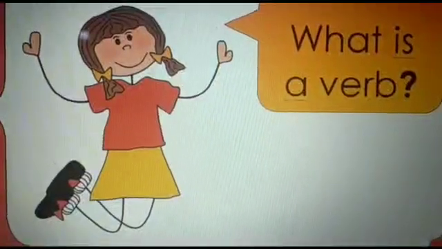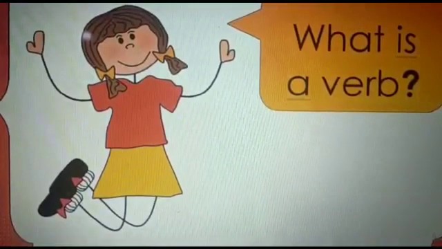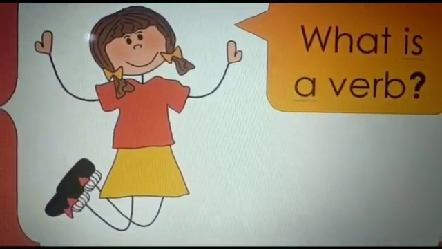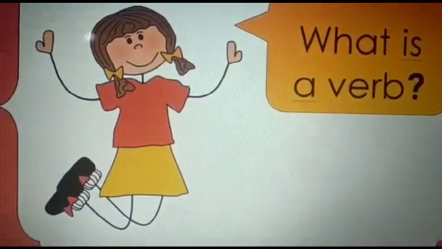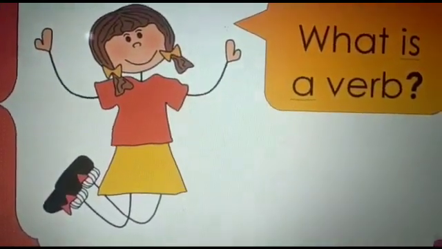Morning children, we are going to start with the grammar book today, and the first chapter we will be doing from period 2 is verbs. Verbs are sometimes called the action words or the doing words. They are the words that express an action, event or a state of being.